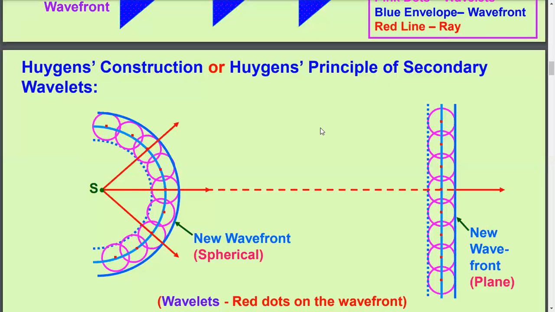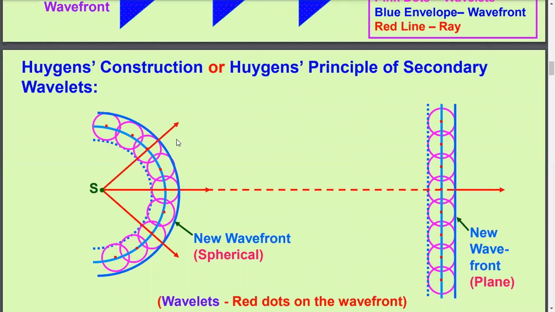That means the light source sends out a series of wavefronts every second, and on every wavefront there is a tiny point of disturbance, and that tiny point of disturbance acts as a wavelet.